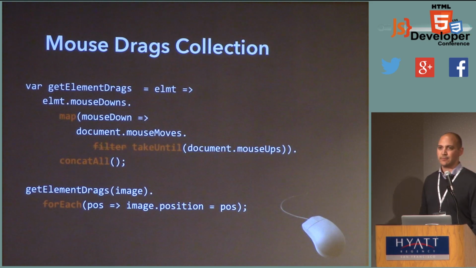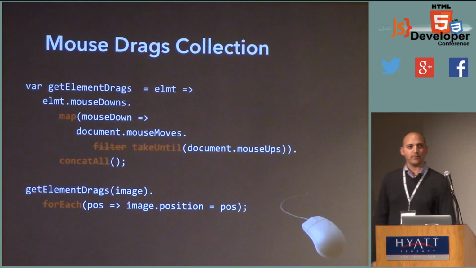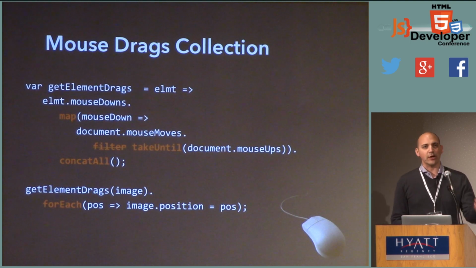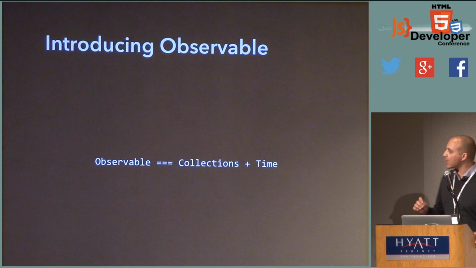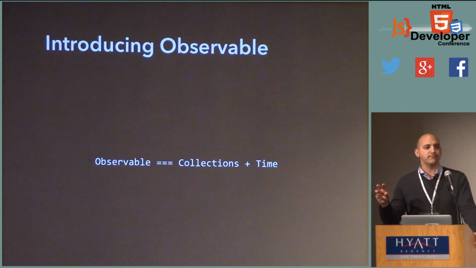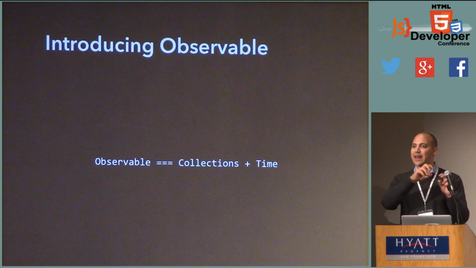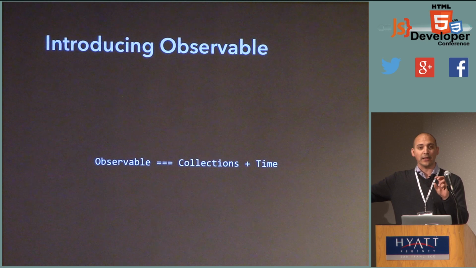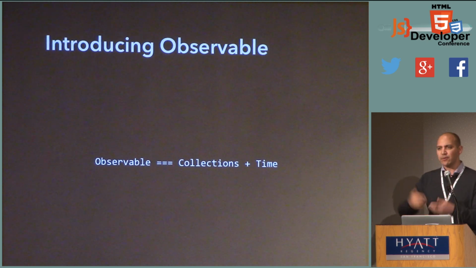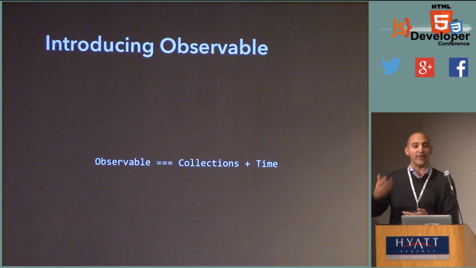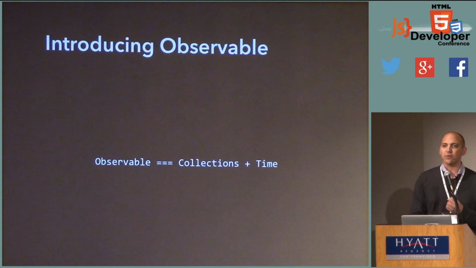How is this possible? Well, it's possible because of a new data type called observable. An observable is like an iterator or an array, and it's basically a collection over time. It's a collection that arrives over time. And so when you for each over an observable, unlike an array, it doesn't just jump to the next line after blocking and consuming all the elements. If you for each over an observable, it will immediately go to the next line, and then as those elements arrive, we'll run that callback. And so it's a collection that arrives over time.